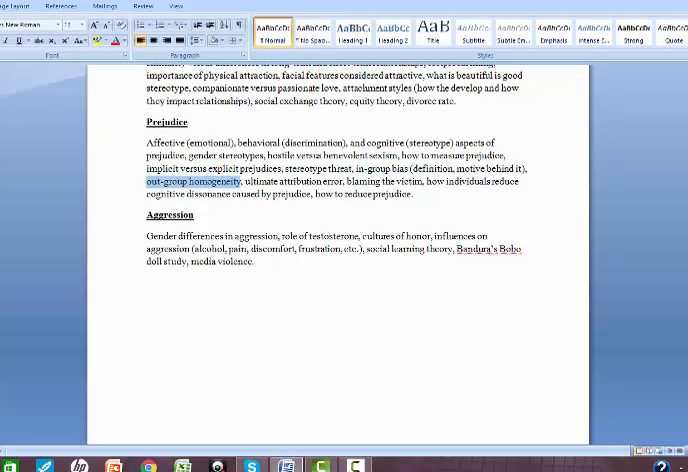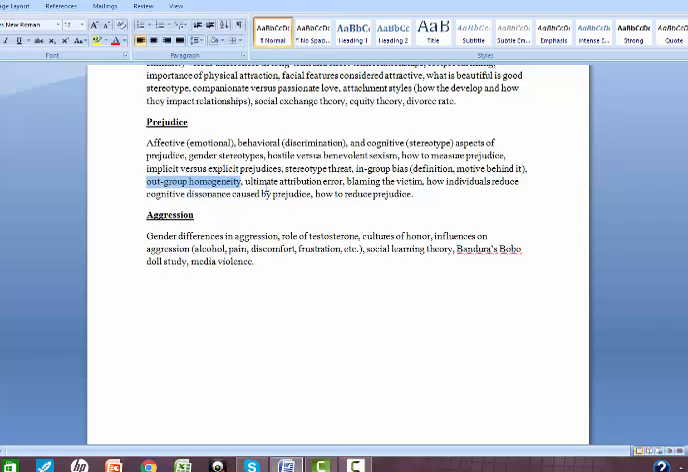Out-group homogeneity is the belief that they are all alike. In other words, people who are not in your group, that you don't need to get to know them because they all have the same negative characteristics, right? Which obviously is not accurate. Very rarely would you find an entire group of people who share all the same characteristics. It's very unlikely. It's much more likely that if you got to know them, you would see that this was not true.